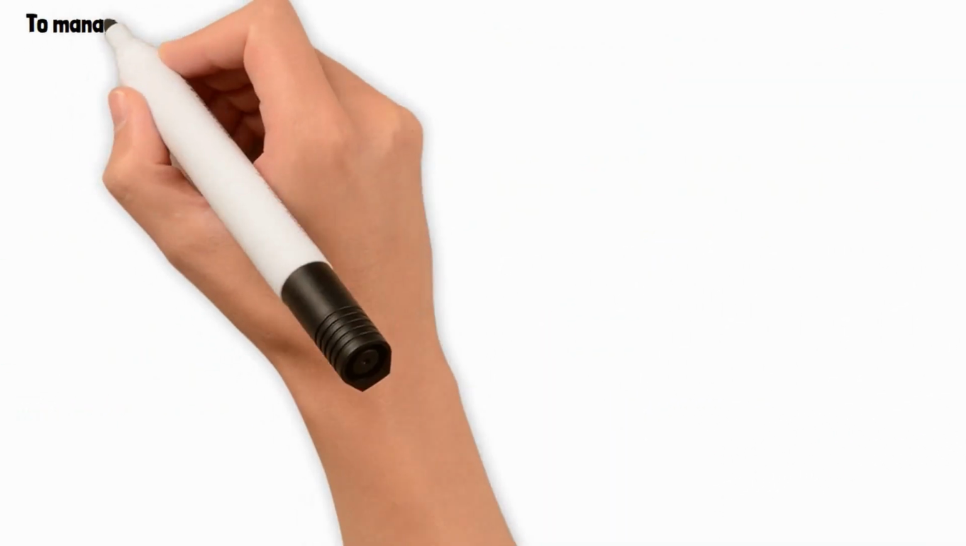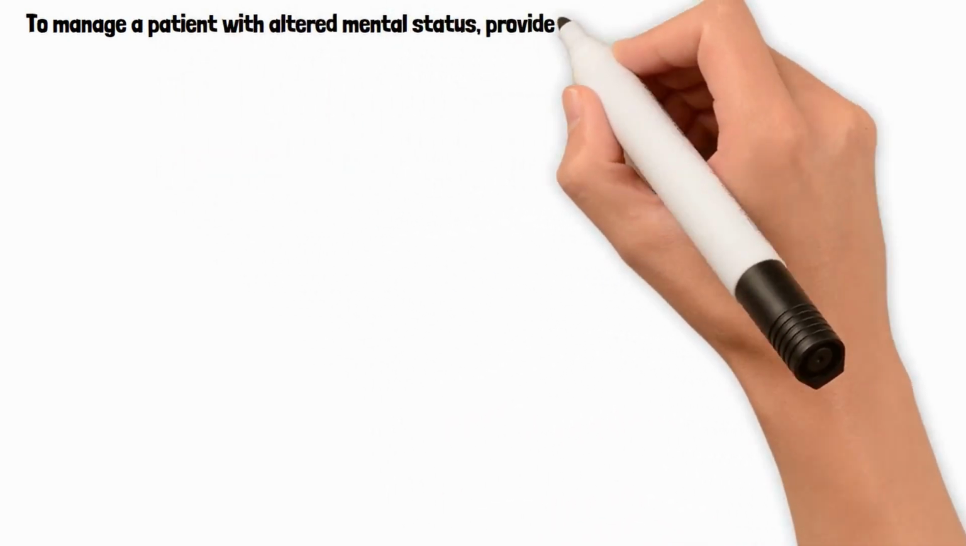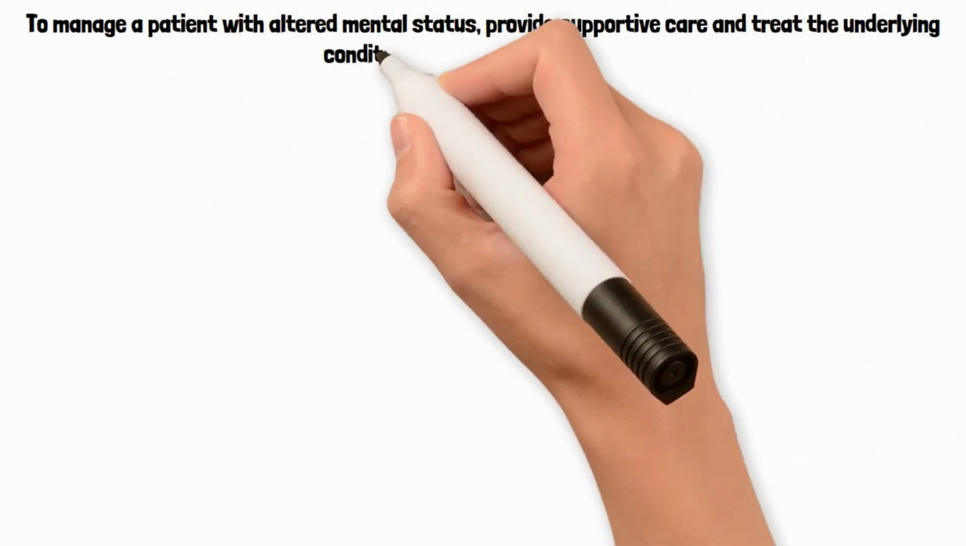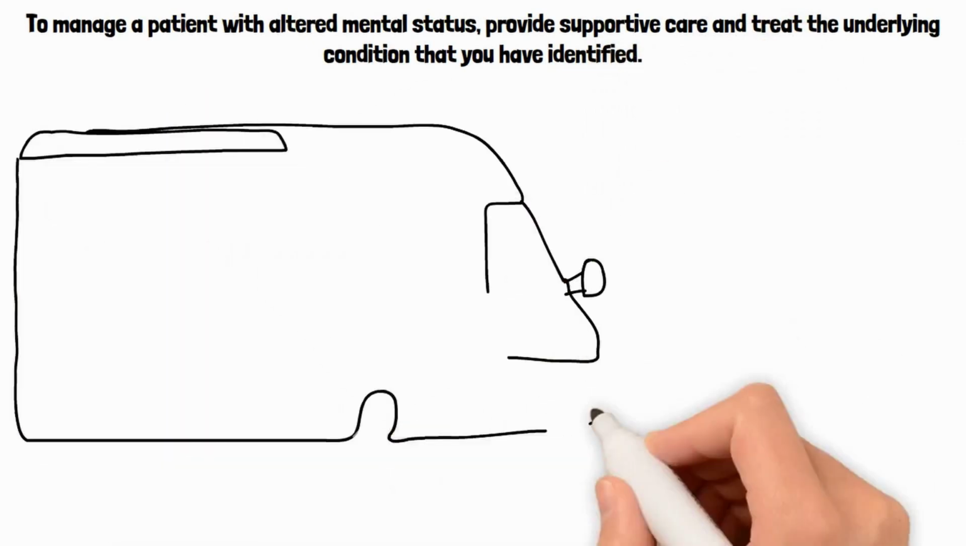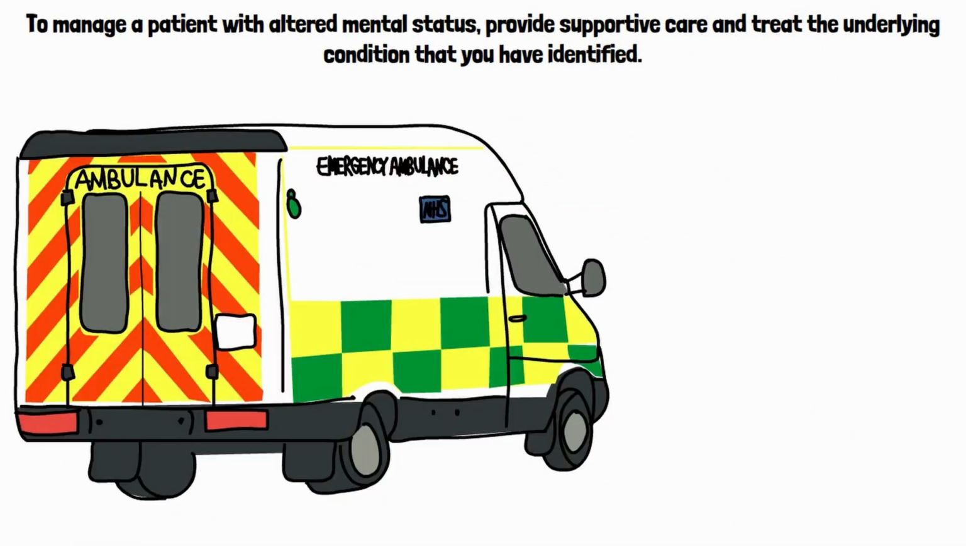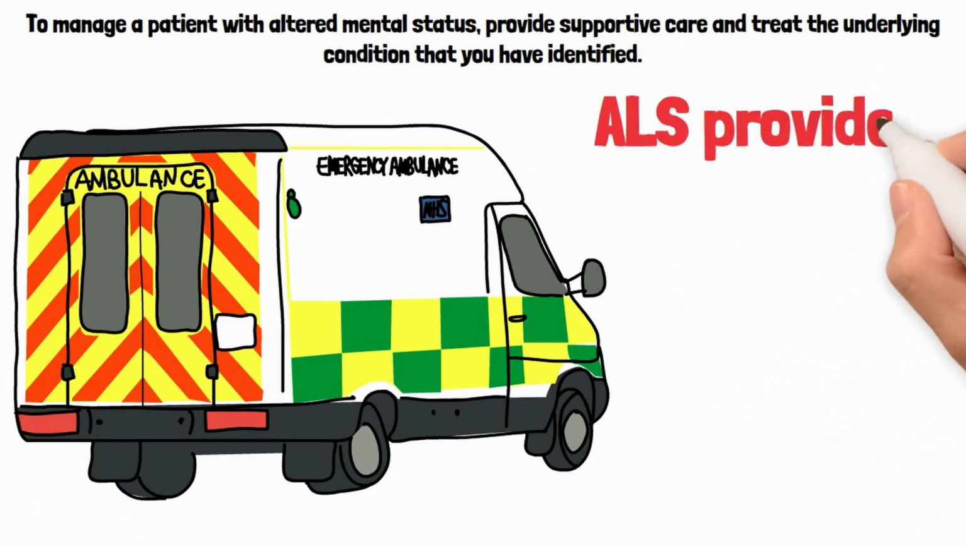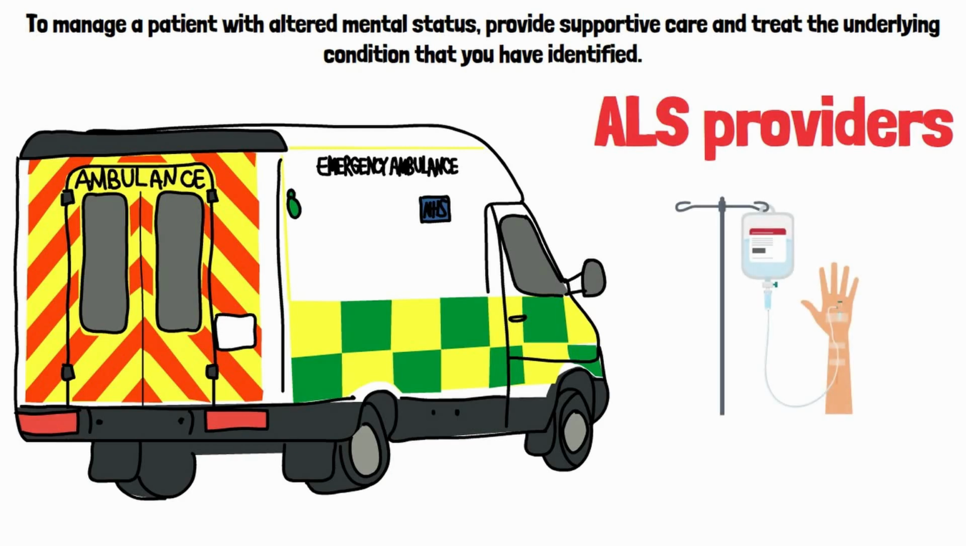To manage a patient with altered mental status, provide supportive care and treat the underlying condition that you have identified. In addition, you should transport the patient to the hospital. ALS providers may be able to use additional treatments beyond the basic scope. This may include initiating IV access, giving fluids or dextrose, and other treatments.